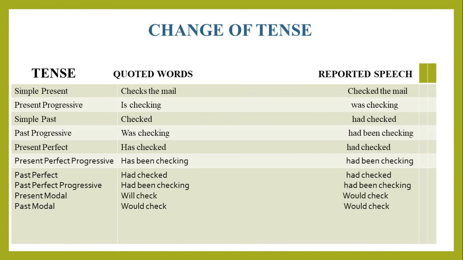Past perfect, had checked, remains the same, had checked. Past perfect progressive, had been checking, again the same, had been checking. Present modal, will check, will change into would check. Past modal, would check, remains unchanged.